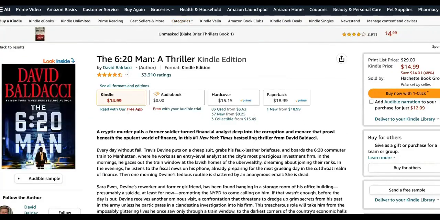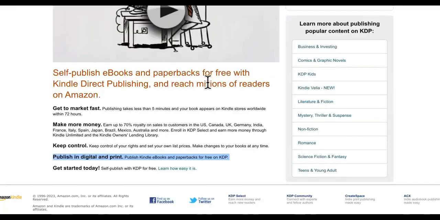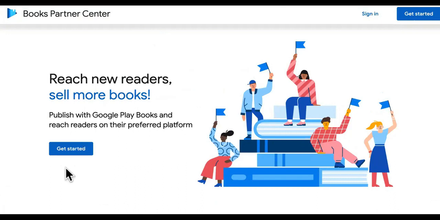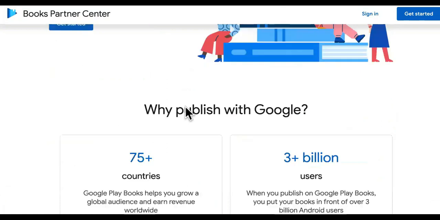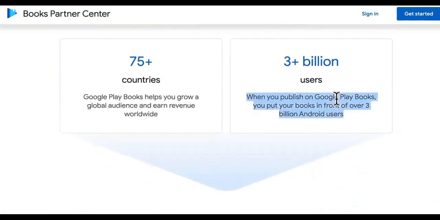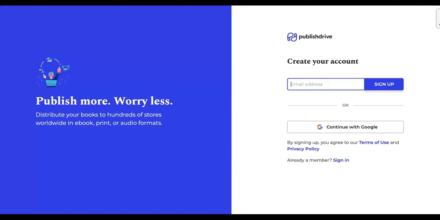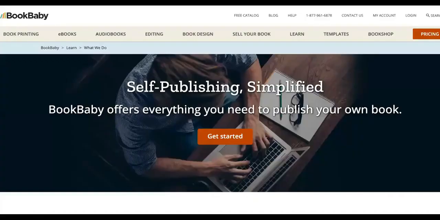Then you just have it formatted and upload it on here from your documents. Then you can upload it on here too. This is Google Play Store, Books Partner Center, play.google.com/books/publish. And that's crazy. It has 3 billion users plus over 75 countries, guys. Listen, then there's a site called Publish Drive, account.publishdrive.com. And you register. Boom. All of these are free to register.